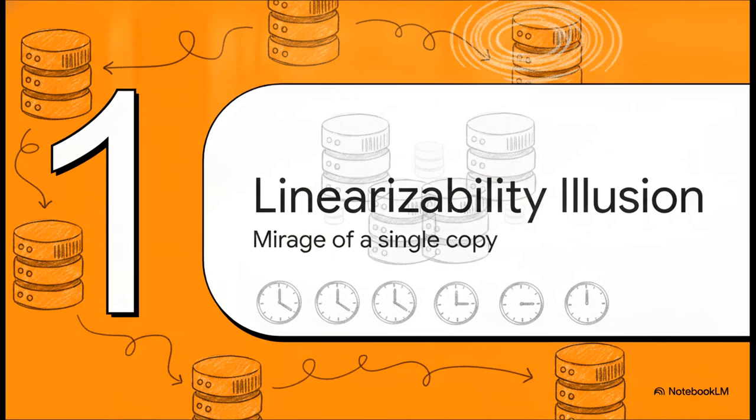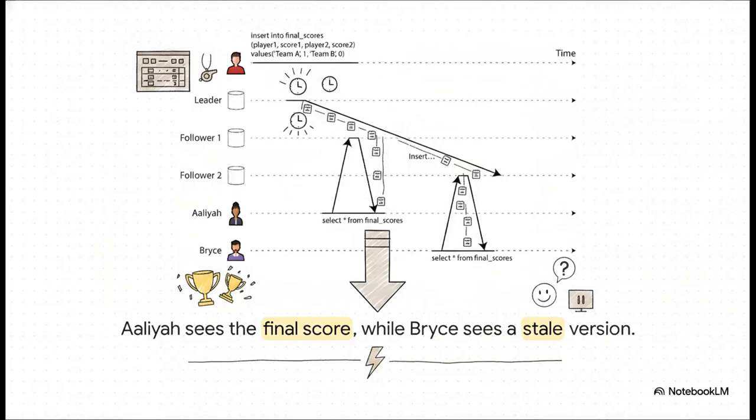Let's jump in. All right, Section 1, the linearizability illusion, or the mirage of a single copy. Okay, picture this highly relatable scenario. A referee updates a sports score. The leader database receives it, and Aaliyah reads from a follower node that's already processed that update. She cheers, her team won. But Bryce, who happens to query a different follower node just a fraction of a second later, gets a stale version of the data. His follower hasn't received the update yet because of replication lag, so to him, the game is still playing. Boom. The illusion of a single database is completely broken.